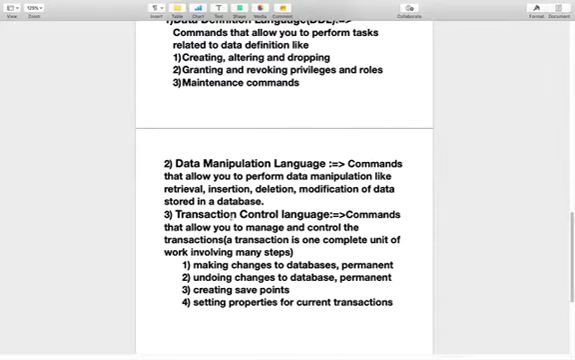Third is transaction control language. These are commands that allow you to manage and control transactions. A transaction is one complete unit of work involving many steps. So to control a transaction, we can make changes to the database permanent, undo changes, create save points or set properties for the current transaction. All these tasks can be done with the help of TCL, transaction control language.